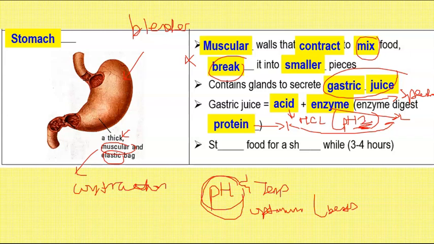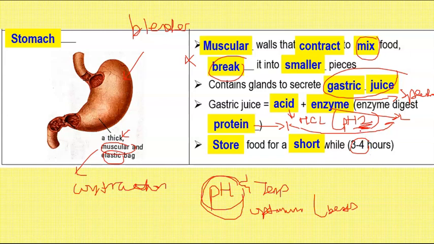Your stomach will not be pH 2 and produce an enzyme if it doesn't want the enzyme to do its activity. So because it's produced in the stomach at pH 2, obviously the best pH for it is also 2. If the best pH is 10 and it's produced in the stomach, it will be denatured because it's too acidic, too low. So the pH must match the optimum pH. Now, your stomach can also function to store food for a very short while, temporarily, about 3 to 4 hours. Now, the entire process of digestion can actually be 12 hours.